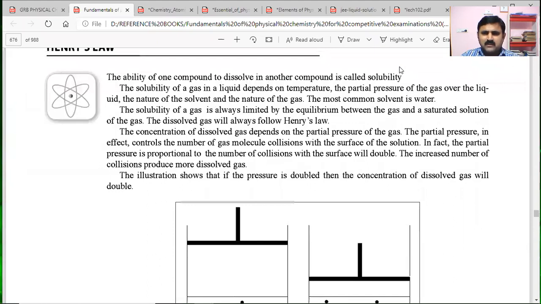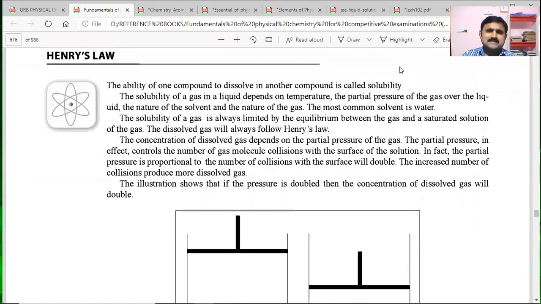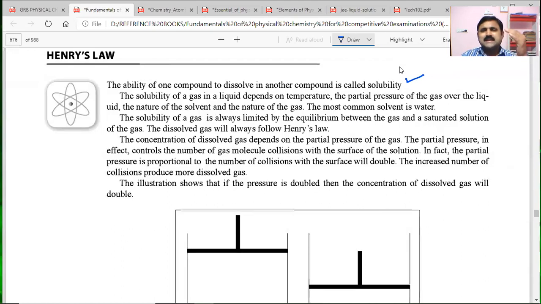So let us see another reference book we have, what it is telling about Henry's law. Henry's law is telling the ability of one compound to dissolve in another compound, that we will call solubility. So before starting Henry's law, every time we have to learn about the compound's ability to dissolve in another compound.